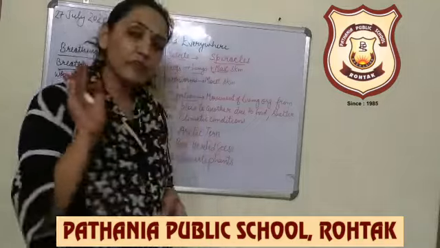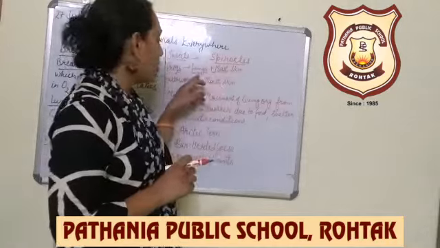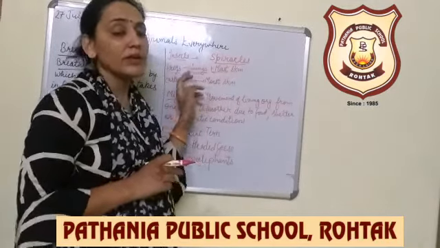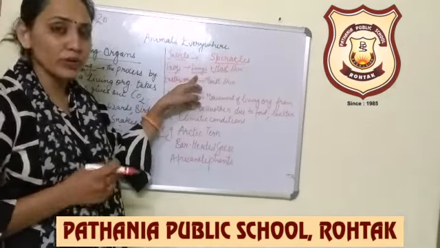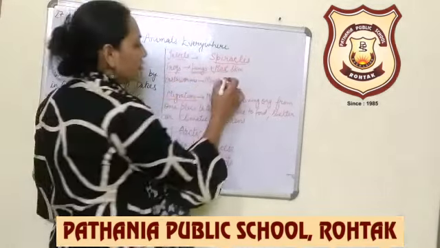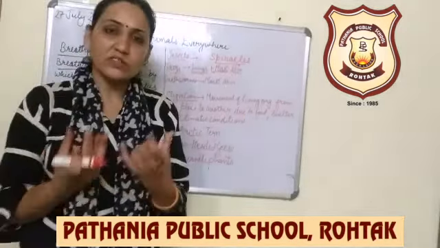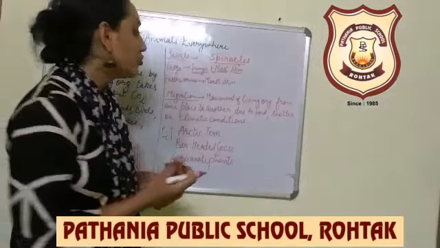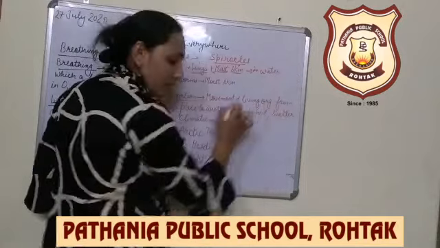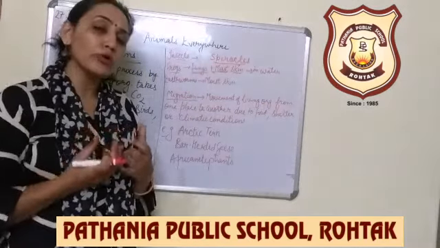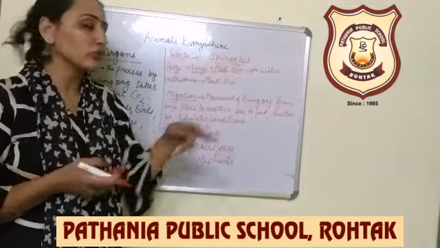Frogs. Frogs have two types of breathing organs. One is lungs. These are used on land because the frog is an amphibian, means he lives both on land and in water. So on land he uses the lungs to breathe and in water he uses his moist skin. Moist means somewhat wet skin. So in water, the frog uses dissolved oxygen through his skin and excretes also through its skin.